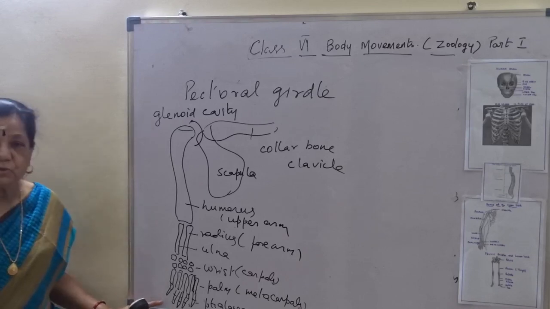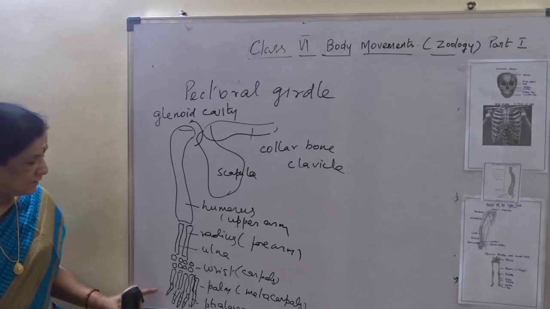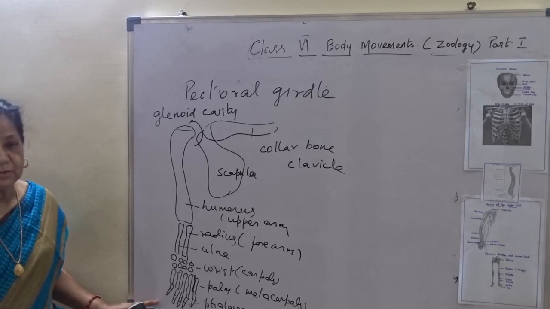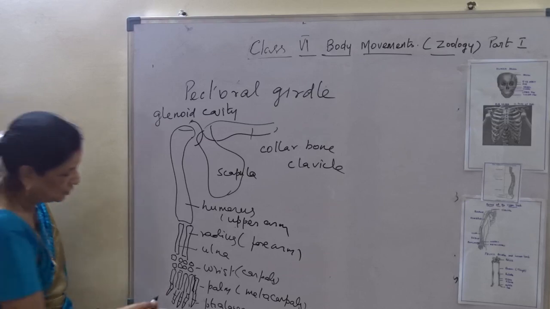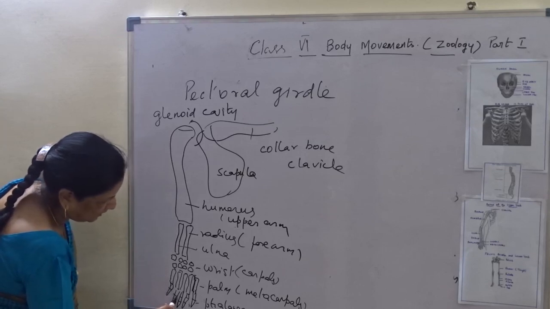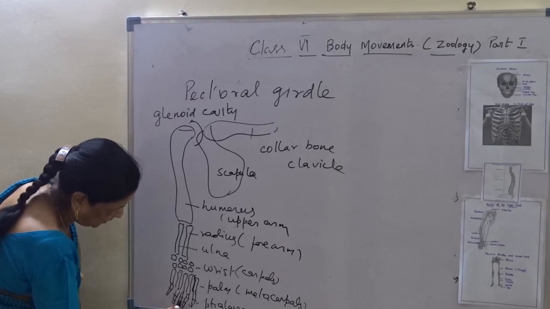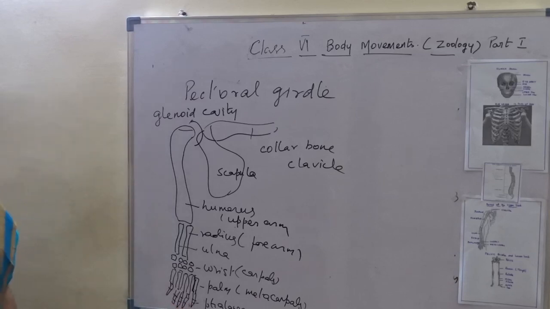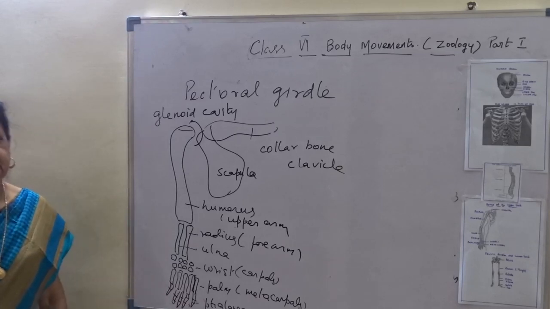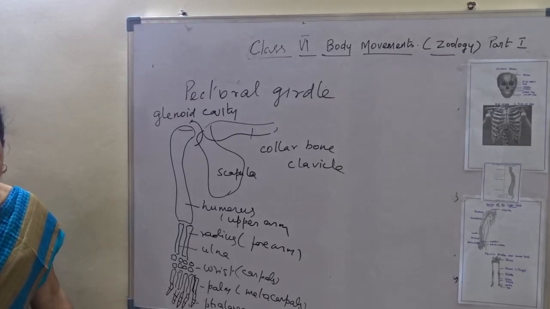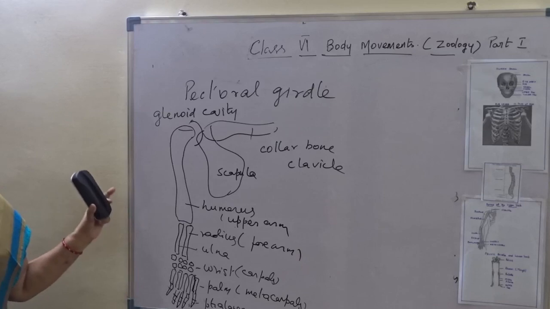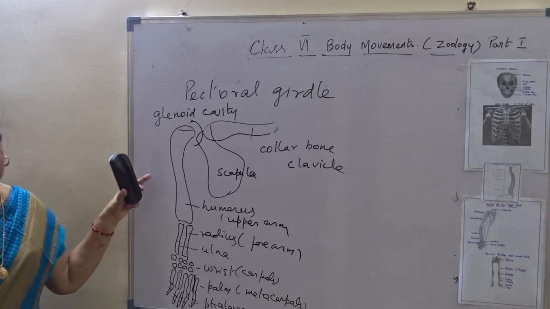There are only 2 bones, is it not? So this is a right arm we have drawn. I hope you are following. So this is the thumb with 2, and here 1, 2, 3, 1, 2, 3, 1, 2, 3, 1, 2, 3. So totally there are 14 bones in the phalanges. I hope you are clear with the bones of the upper limb.